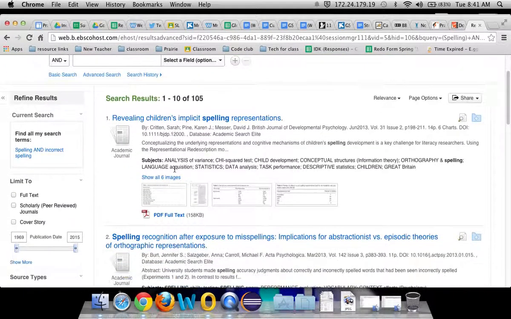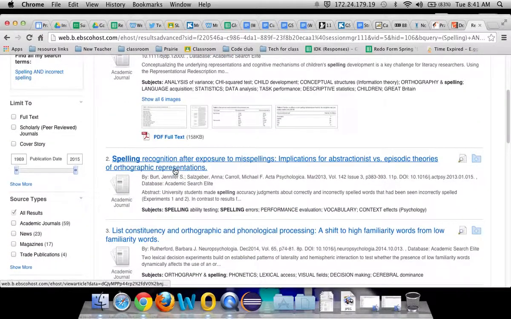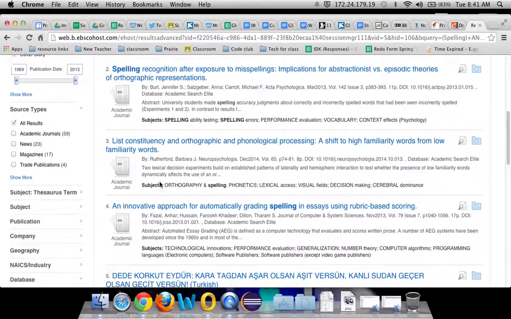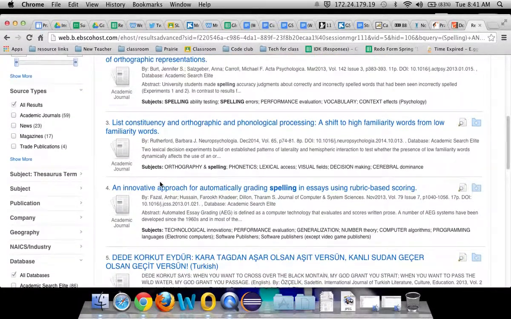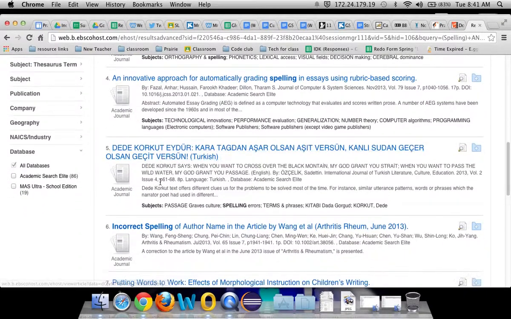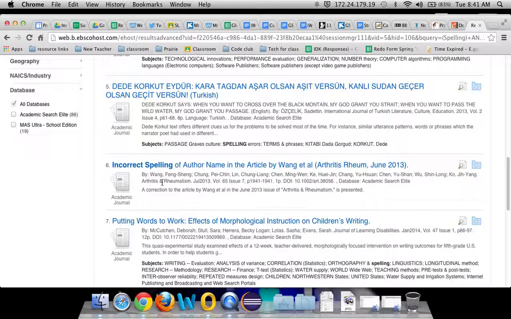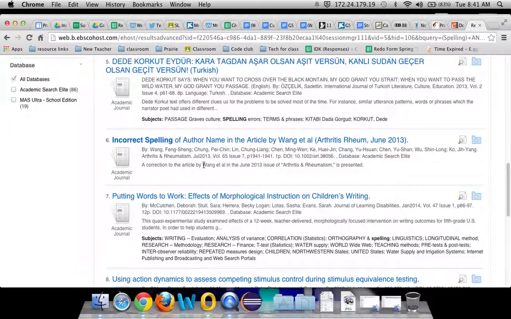So I'm just going to select one of these at random. Oh, wow, that's highbrow right there. Let's see here. Which one of these would actually work for why someone can't spell shadow? Turkish? What? That was in Turkish? No, we're not clicking on Turkish.